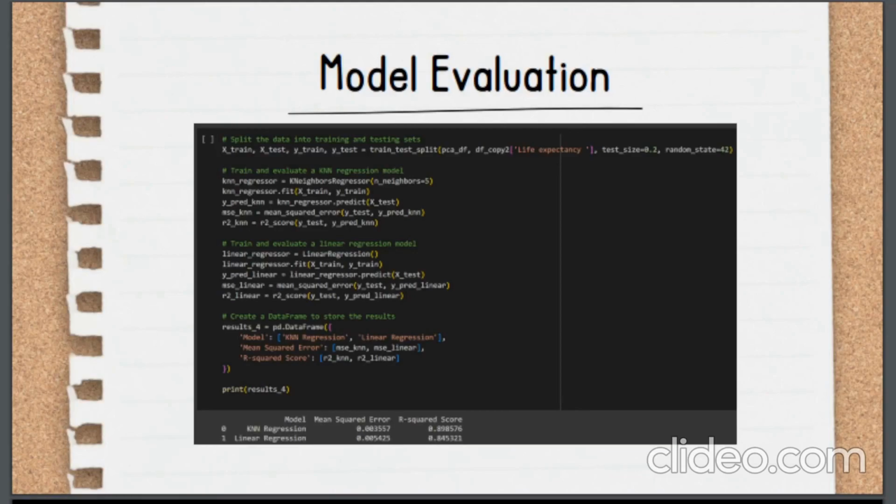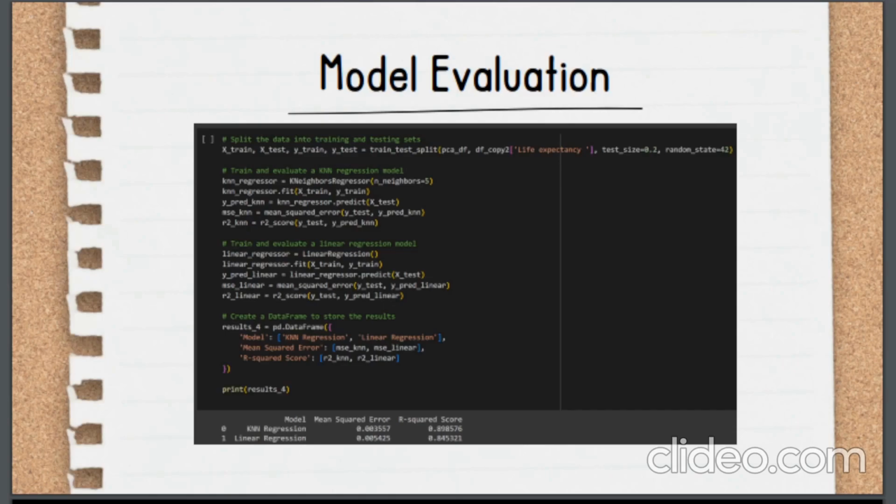Next, for the core of model evaluation, the dataset derived from PCA, PCA_DF, and the corresponding target variable, life expectancy, are divided into training and testing sets using the train_test_split function from scikit-learn. The purpose of this division is to assess the performance of regression models in predicting life expectancy based on principal components obtained through PCA. The training set, X_train, y_train, consists of 80% of the data, while the remaining 20% forms the testing set, X_test, y_test. This split allows us to train the model on a portion of the data and evaluate the performance on unseen data.